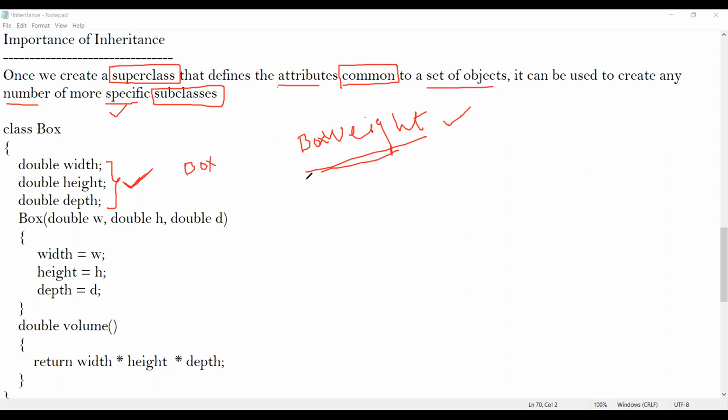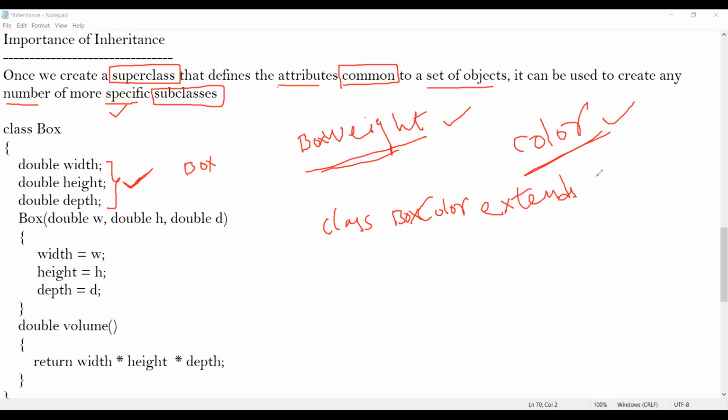Let us assume that a new boss has come. A new boss has said that along with width, height, and depth, I want to include the color of the box. In such a case, you can write a class. The name of this class you can write as box color, and it extends the class called box.